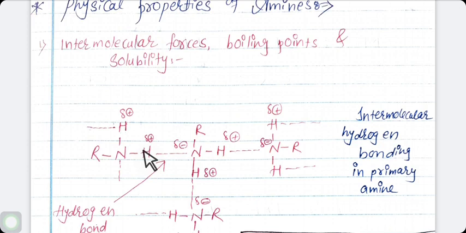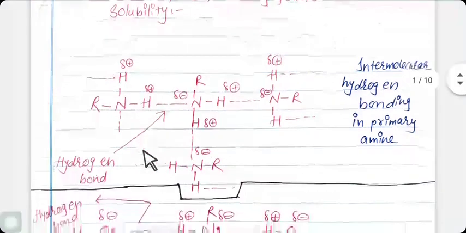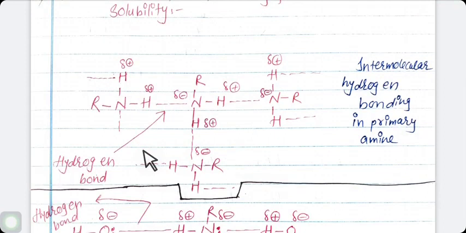That's why intermolecular hydrogen bonding is to a greater extent in primary amine than in secondary amine. As you have seen clearly in this structure, this is the intermolecular hydrogen bonding in primary amine and this line shows the hydrogen bond.